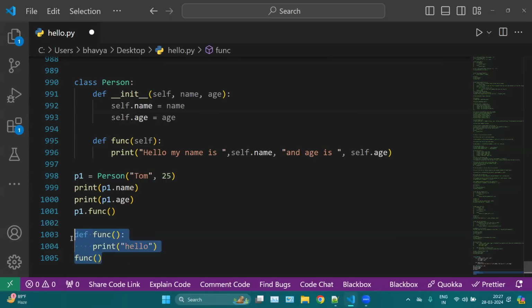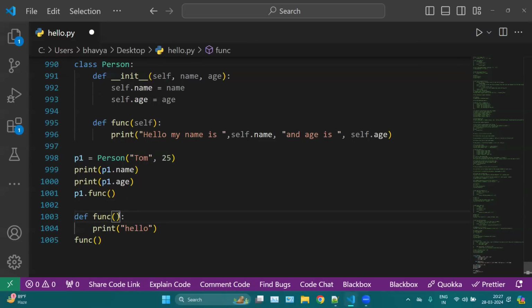Basically, this function and this function, the meaning is the same. This function is empty here. We don't have any parameter here, same as we don't have any argument here. But self is something which is compulsory to put inside your class, because without self, you cannot access this function. This P1 is your object, and this object cannot access your function or your name or your age. Because of this self keyword, your object P1 is accessing your name, your age, and your function. So this is how this whole program is working.